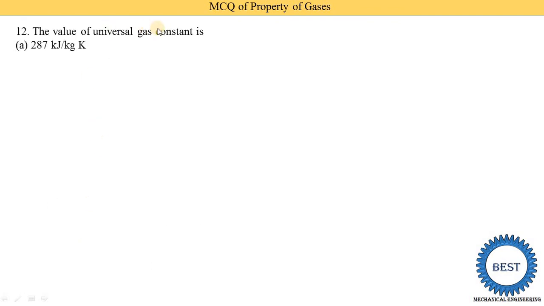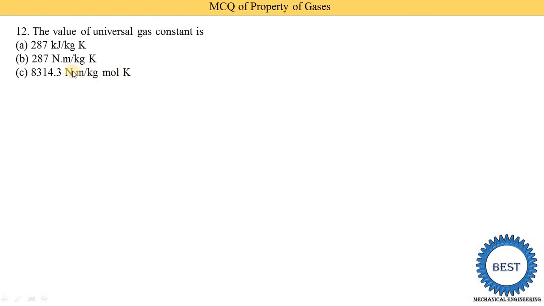The value of universal gas constant is, option A, 2.87 kilojoule per kg Kelvin. So this type of MCQ is asked, and at that time you also need to focus on the units, because different units are given. Option B, 287 Newton meter per kilojoule per Kelvin. Option C, 8314.3 Newton meter per kilojoule mole Kelvin.